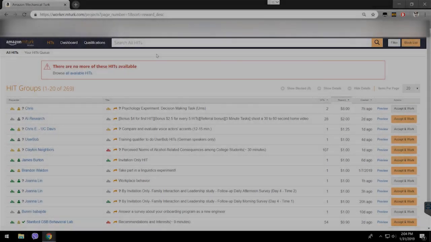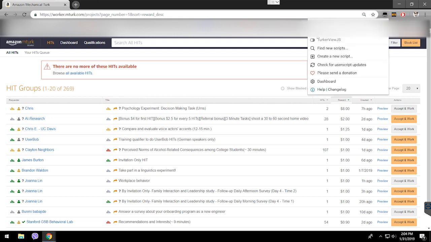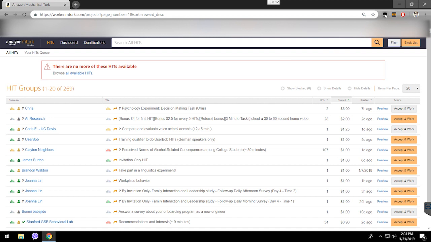So now I'm going to talk about scripts, okay? What is a script? A script is code that someone wrote using the JavaScript coding language, and we can add it to Chrome using a program called Tampermonkey. We can use it to get more jobs. We can get a lot more tasks.